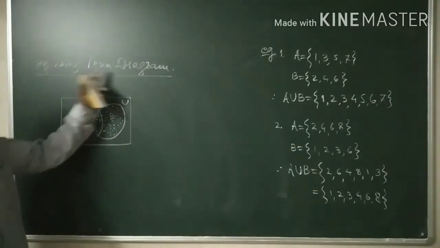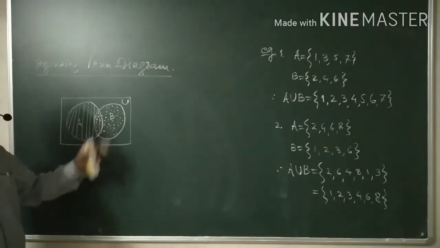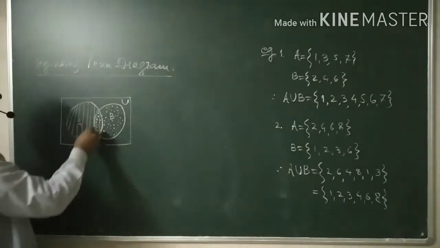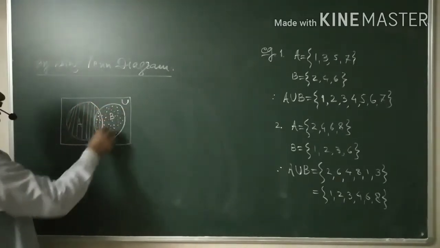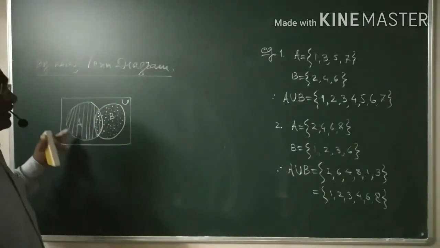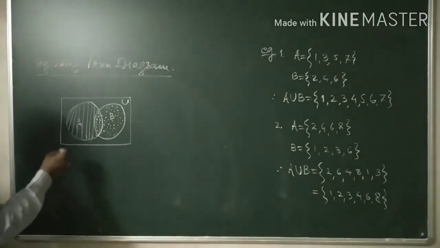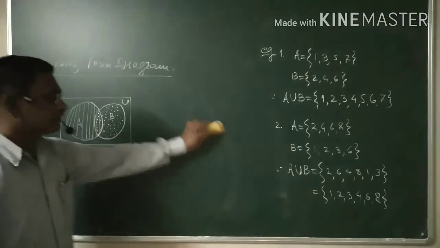Hence, by using a Venn diagram, one can write A union B. All the elements which are from A as well as B are to be taken in the union.